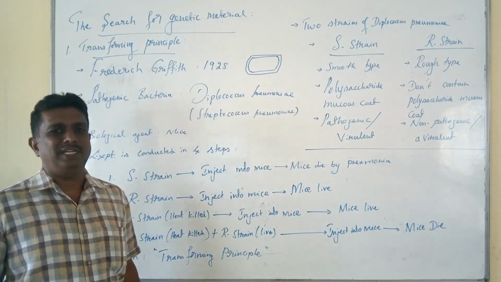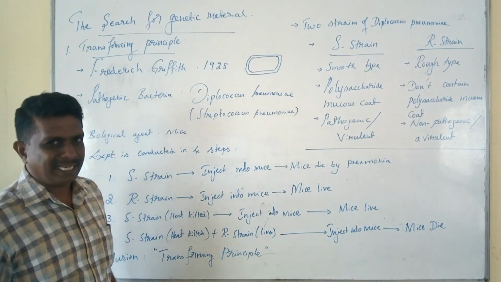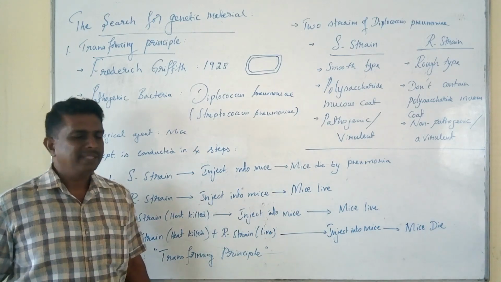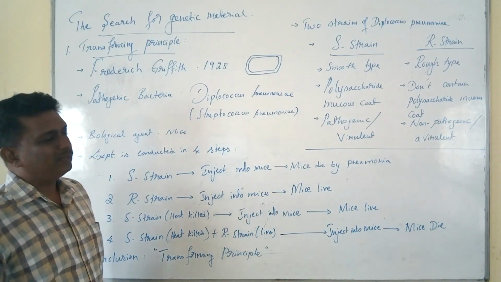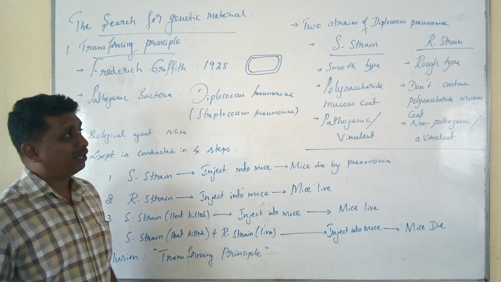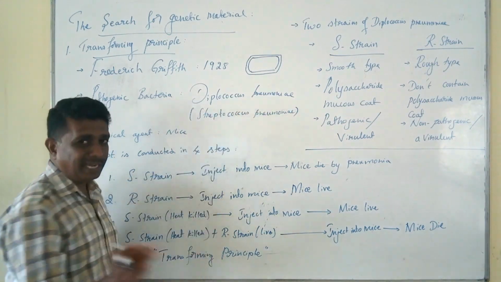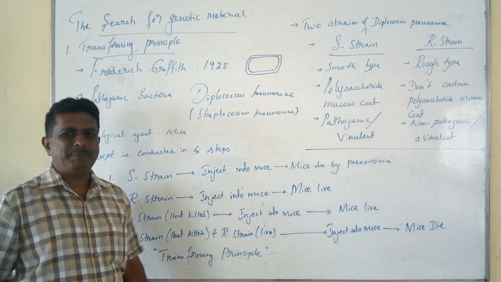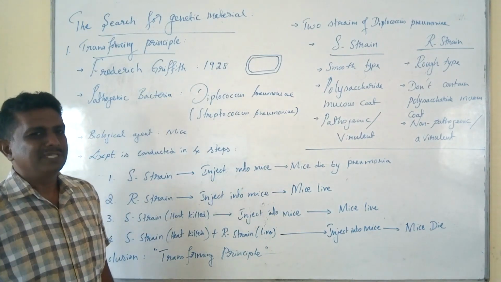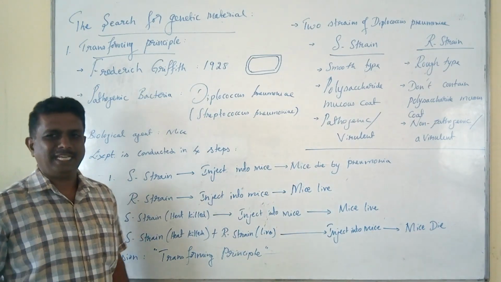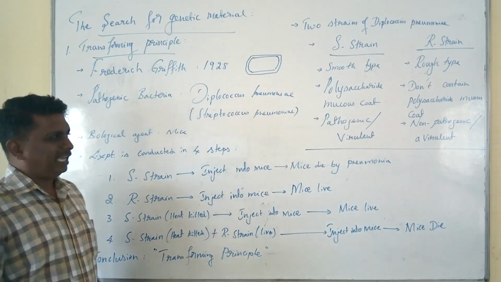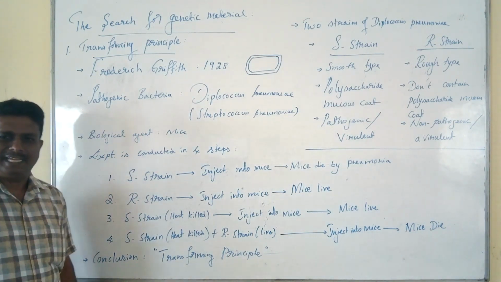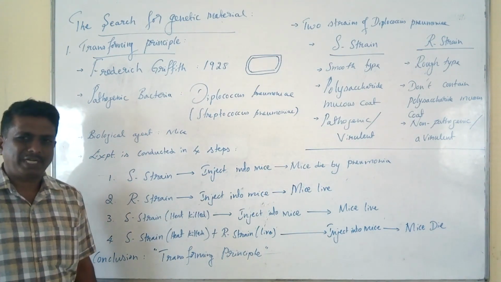It fails to induce pneumonia in mammals. These are the two strains of Diplococcus pneumoniae selected for the experiment in order to search for the valid genetic material. The experiment is conducted in four important steps.